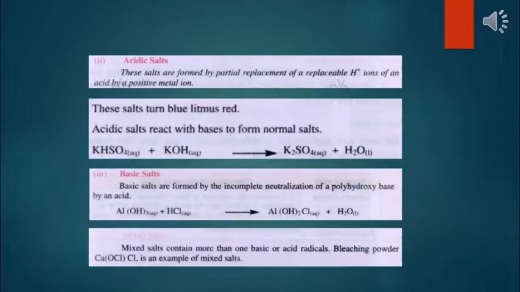Basic salt. Basic salts are formed by the incomplete neutralization of a polyhydroxy base by an acid. This polyhydroxy base means, as you can see in the below example, aluminium hydroxide reacting with hydrochloric acid. This aluminium hydroxide has 3 hydroxyl groups attached to it, so that is why it is called a polyhydroxy base.